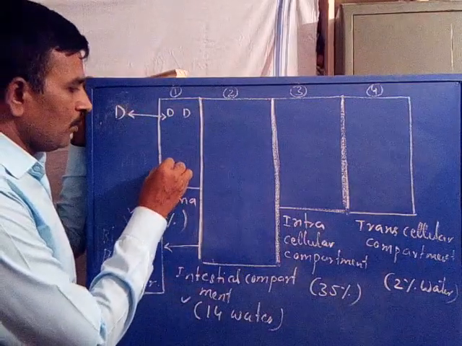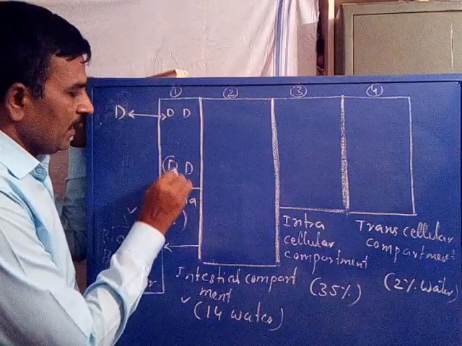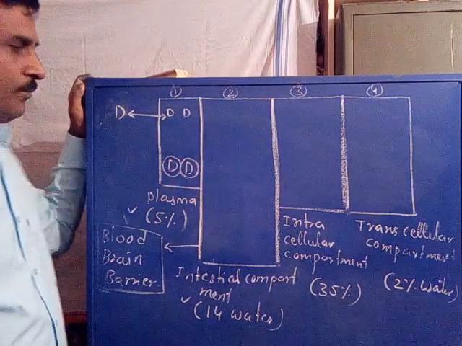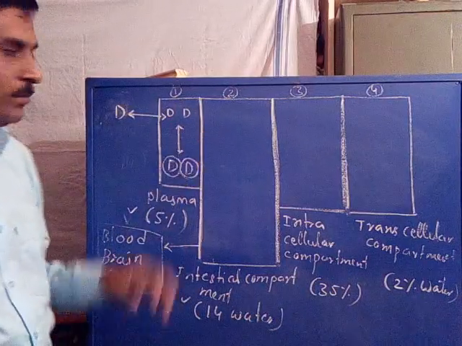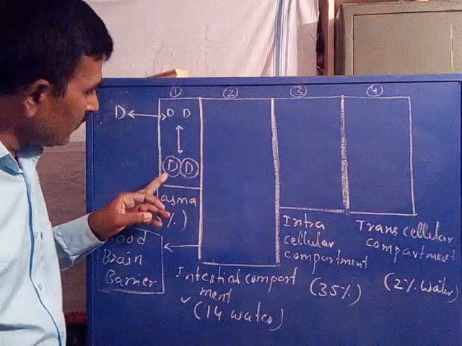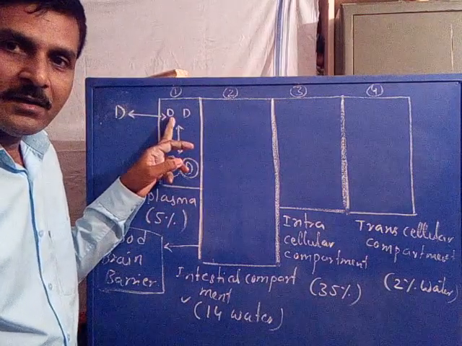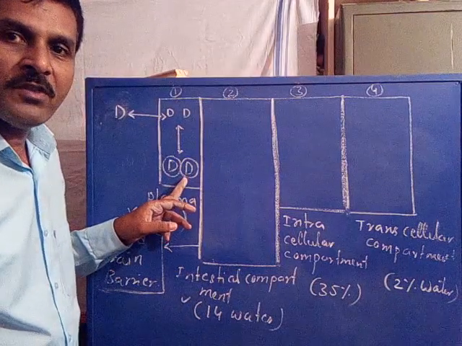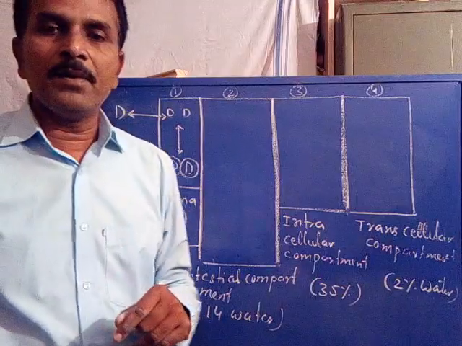This is the drug in its bound form. Now you observe, this is the D with a circle. Now D is the free drug. A circled D will be the bound drug. Bound with what? Bound with albumin, which is a protein existing in each compartment.